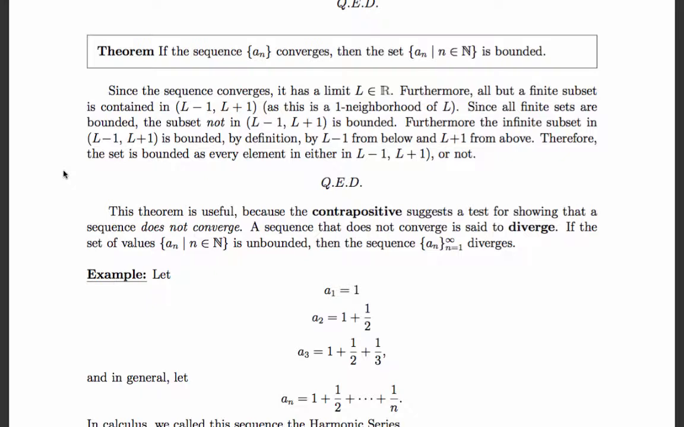So if we apply that principle to this theorem, where we're saying that if the sequence set is unbounded, in other words, we can ascribe no upper bound or no lower bound, then the sequence cannot converge. And if a sequence does not converge, we say it diverges. So for example,